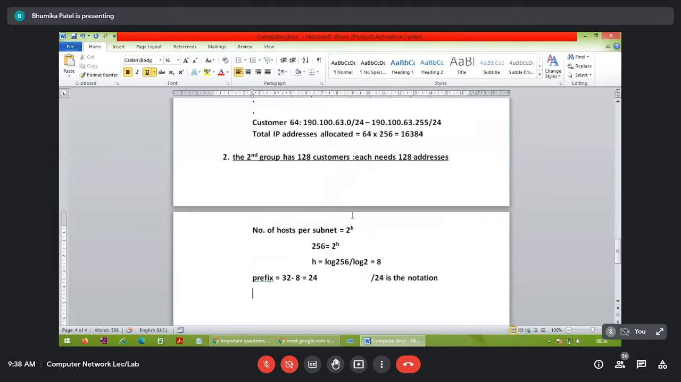Okay, so here number of the customers are 128, right? So here value for the H will be so also 7, right? Log 128 divided by log 2, it will be 7. So obviously prefix notation will be 32 minus 7. Answer also 25. Getting? Are we getting this? Yes, ma'am.